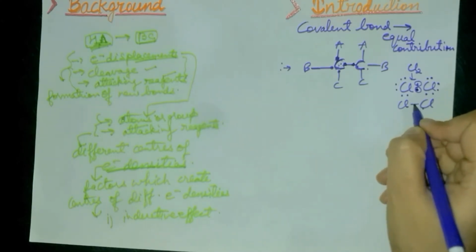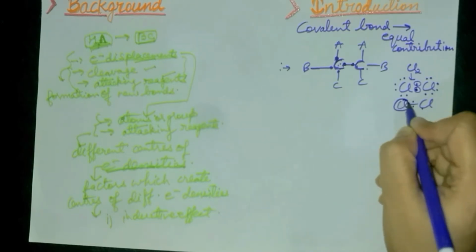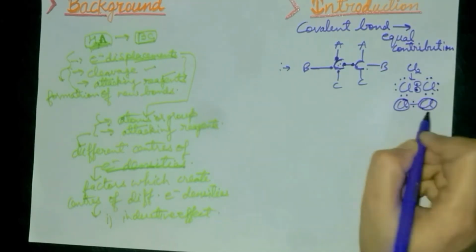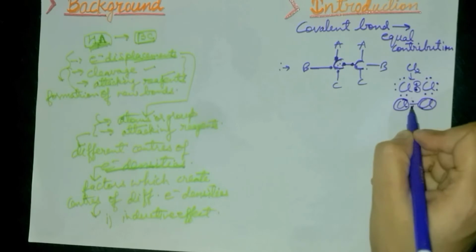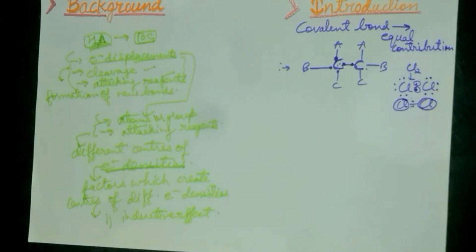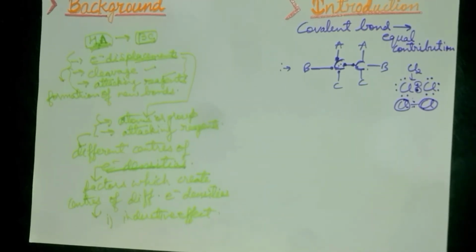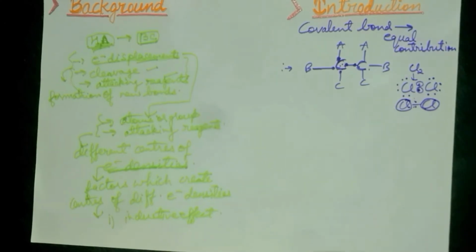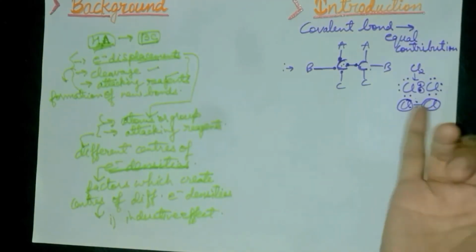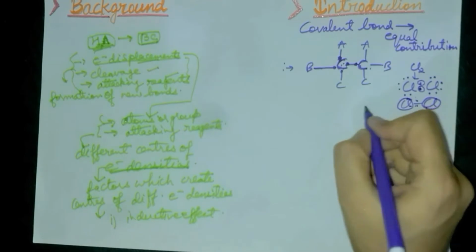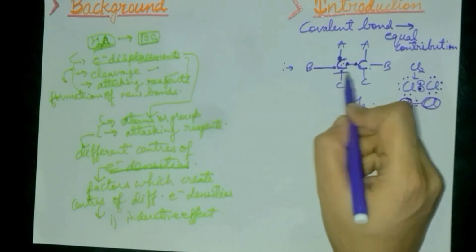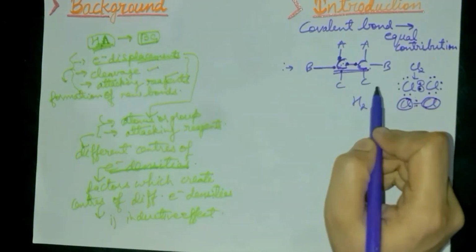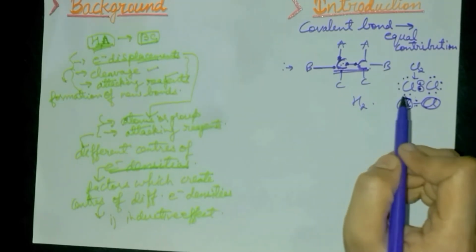Here the electron pair will have a central position, neither towards this chlorine atom nor towards the other, so it is not polar. Examples are the Cl2 molecule, the H2 molecule, and the carbon-carbon bond. These are all non-polar covalent bonds.